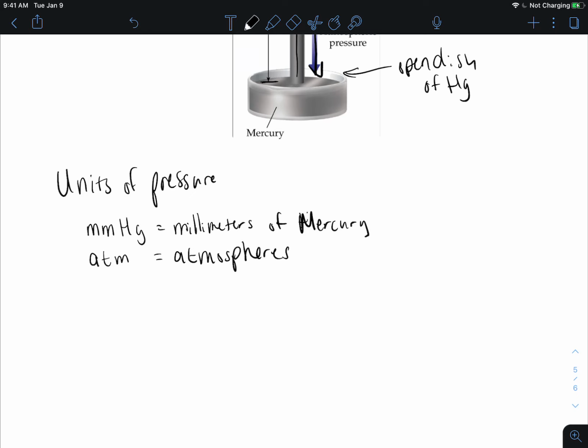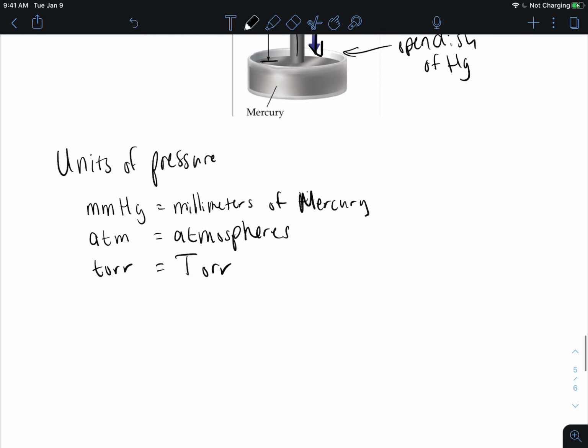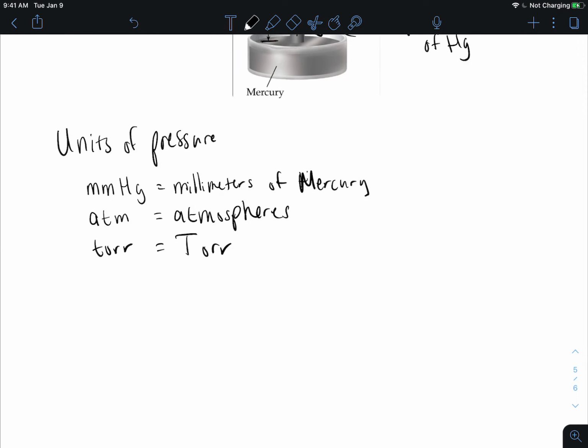But some other ones we're going to look at: torr, which is abbreviated as, well, I guess the abbreviation here is lowercase torr, and it means uppercase torr. Makes sense, right? And then we also look at PSI, which is pounds per square inch, and then Pa, which is pascals.